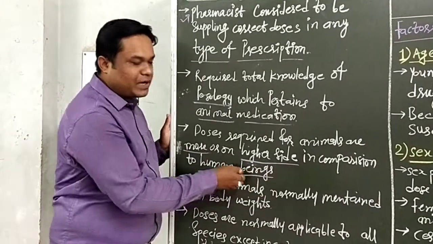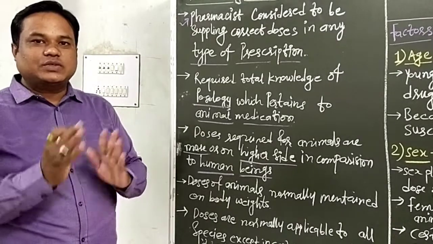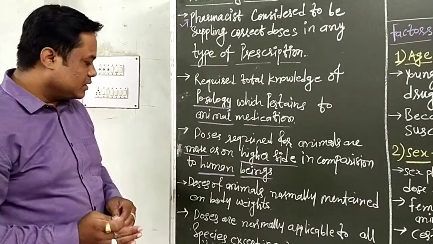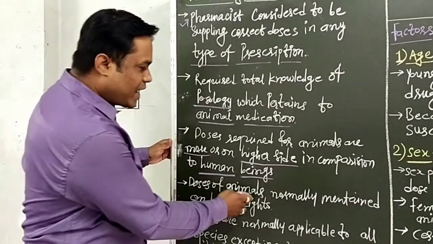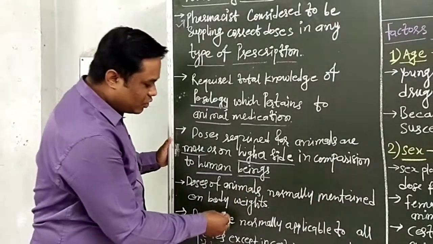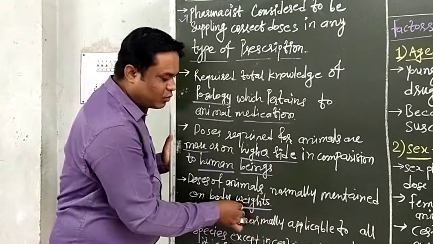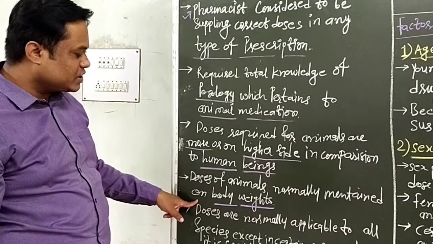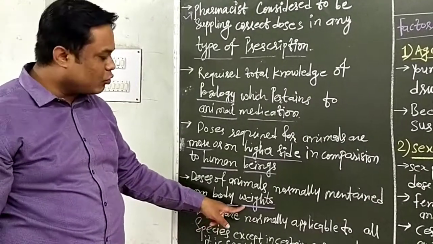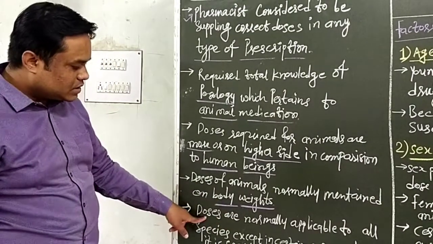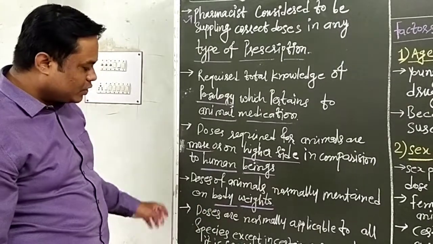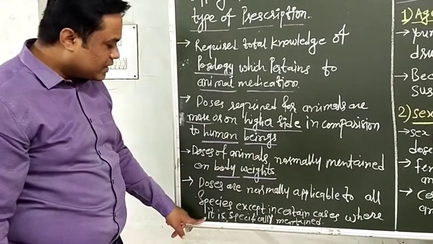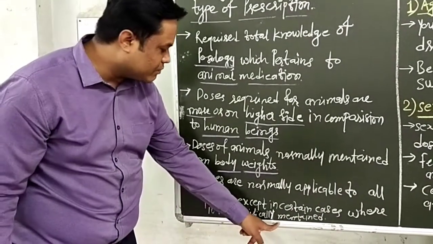Means if you compare humans and animals, the doses required for animals are more as compared to human beings, because the doses of animals are normally calculated on their body weight. The doses are normally applicable to all species except in certain cases where it is specially mentioned.